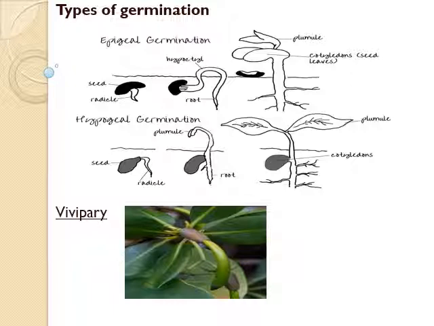Third type of seed germination is vivipary. In this, germination of seeds occurs while still on the parent plant. Further seedling development emerges from the fruit. Example, mangrove plant, Rhizophora.